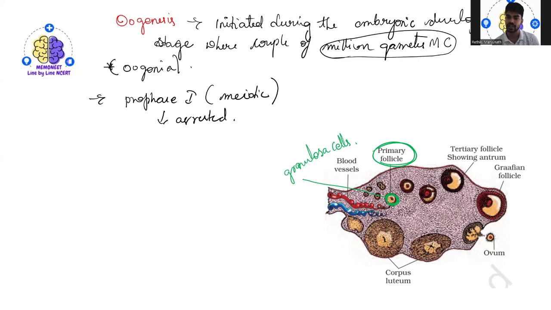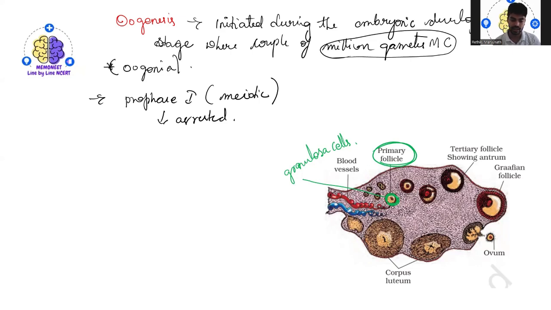So the cells that undergo meiotic division and reach the arrest stage, surrounded by granulosa cells, are called the primary follicle. Okay, so this is one point.